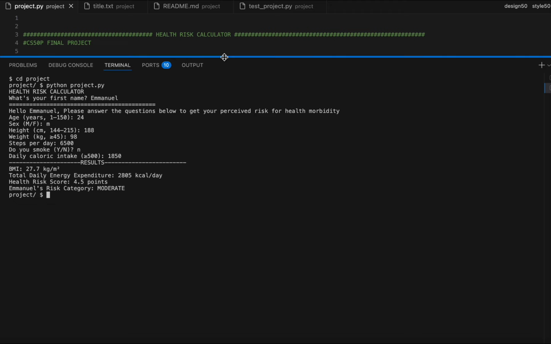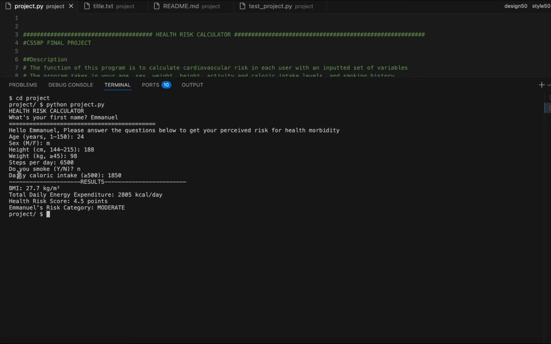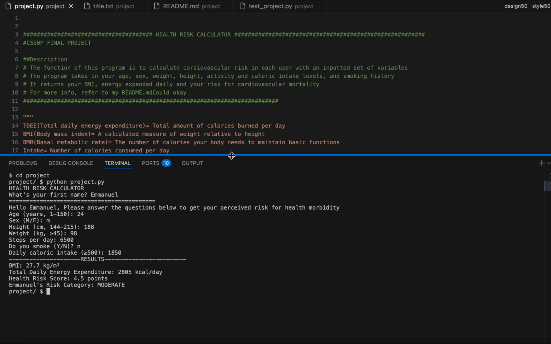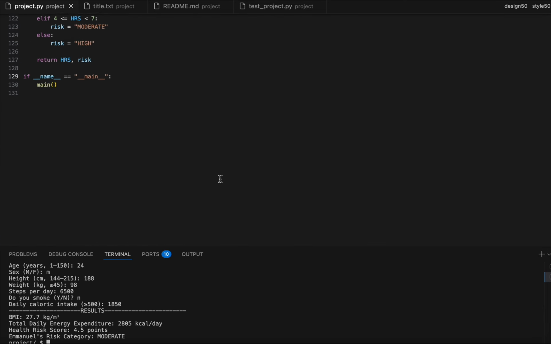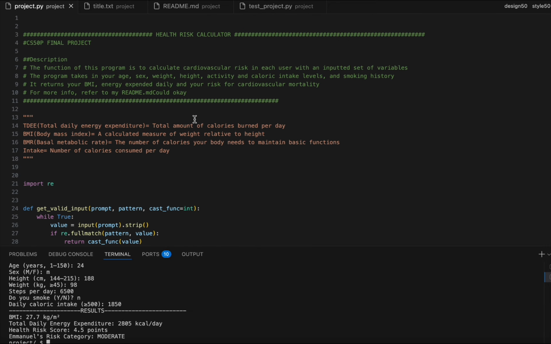So yeah, in the future I aim to make another one, but maybe with more parameters, like, I don't know, maybe resistance training and other things like that. Well, that's all for the code. I'm actually proud of it because this is something I have been wanting to do for some time. Not this particular one, but this is step 1 in what I'm trying to do. So I hope you all enjoyed it.